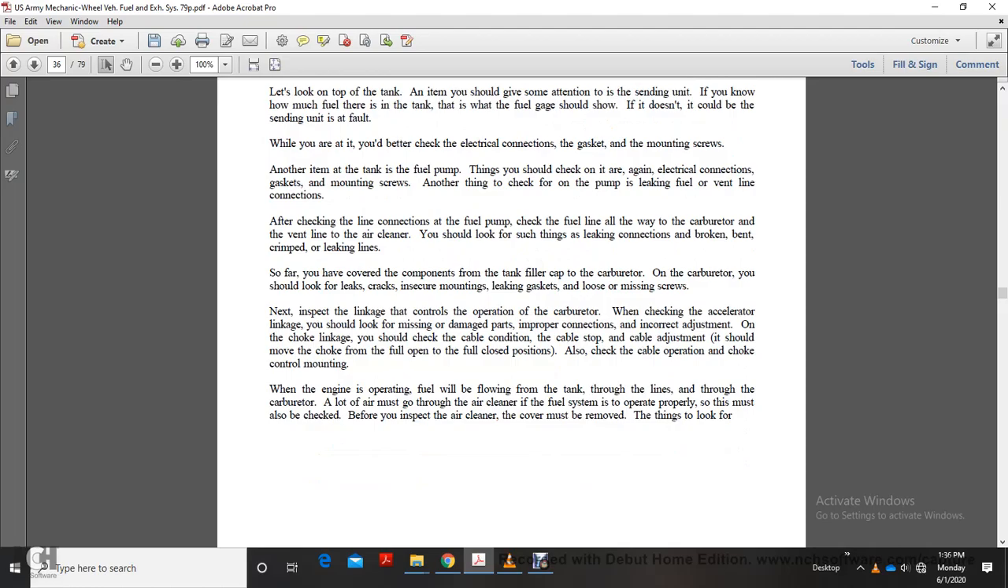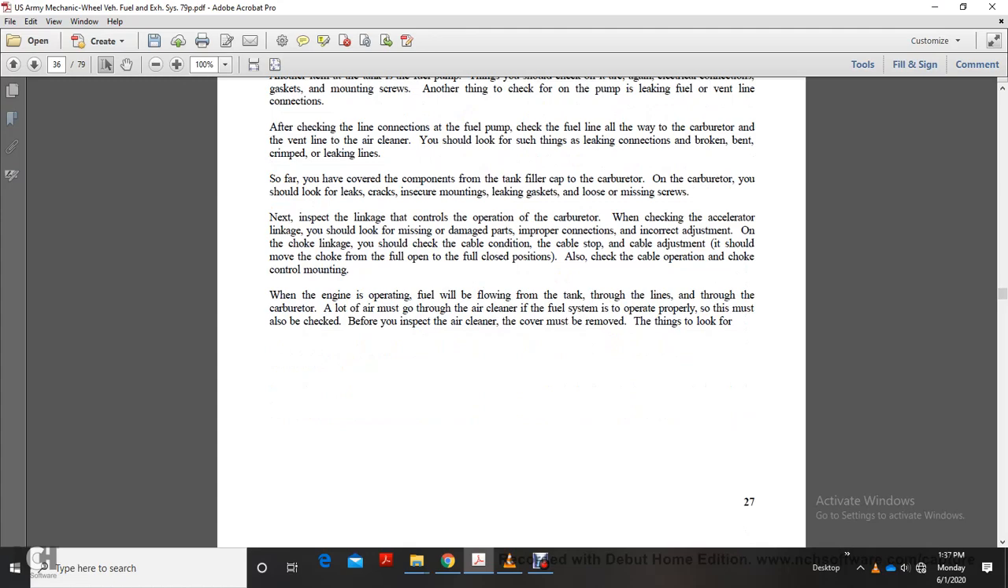Another item is the fuel pump. You should also check on it the electrical connection, gasket, and mounting screws. Other things to check on the pump are leaking fuel and vent line connections. After checking the line connections at the fuel pump, check the fuel line all the way to the carburetor and the vent line to the air cleaner. You should look for such things as leaking connections, broken, bent, and crimped or leaking lines. So far, we've covered components from the tank filler cap to the carburetor. You should look for leaks, cracks, insecure mountings, leaking gaskets, and loose or missing screws.